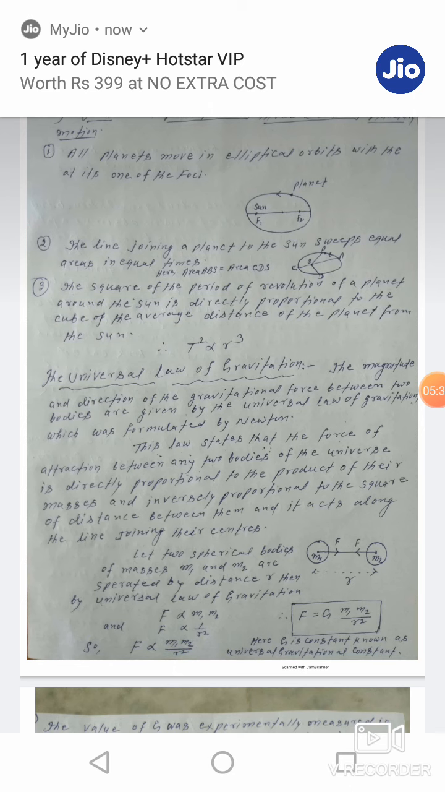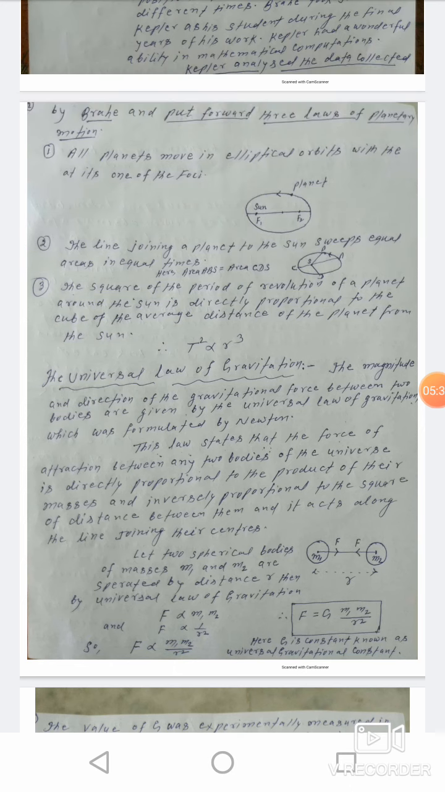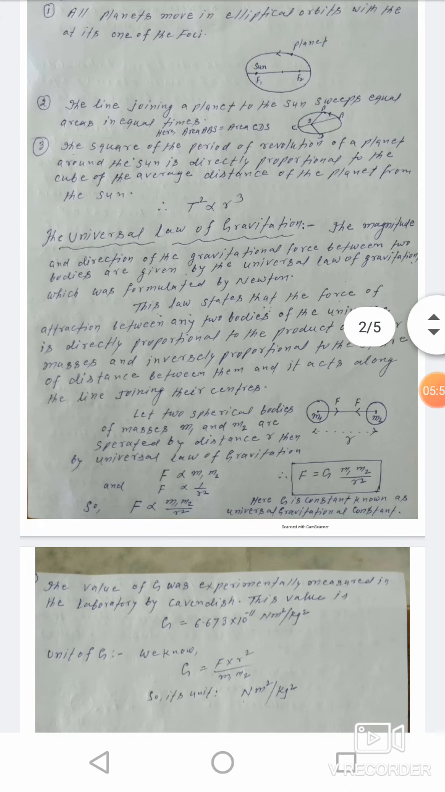This law states that the force of attraction between any two bodies of the universe is directly proportional to the product of their masses and inversely proportional to the square of the distance between them, and it acts along the line joining their centers. Here we have assumed two bodies of masses m1 and m2 separated by distance r, and they apply equal and opposite force on each other.